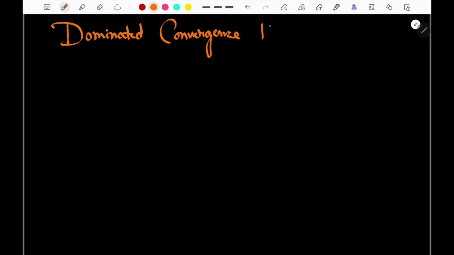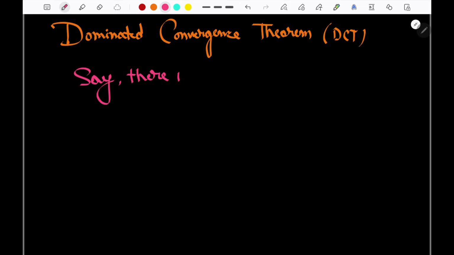So here comes the important theorem, that is the dominated convergence theorem, also known as DCT. But how do we do this? See, suppose I say there is a very big positive function. मतलब if I say it in layman terms, say there is a big and always positive function.